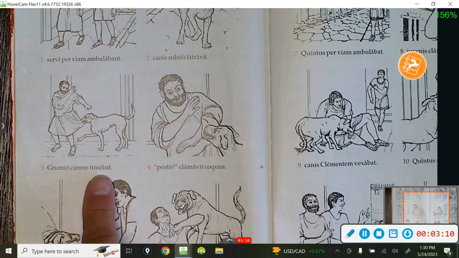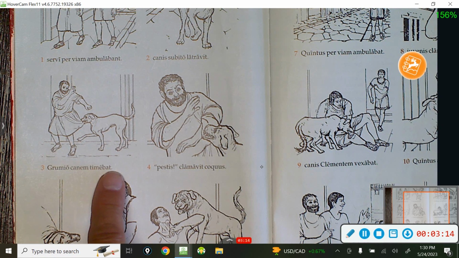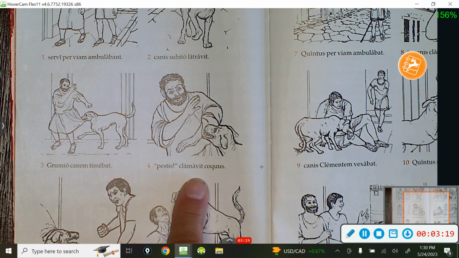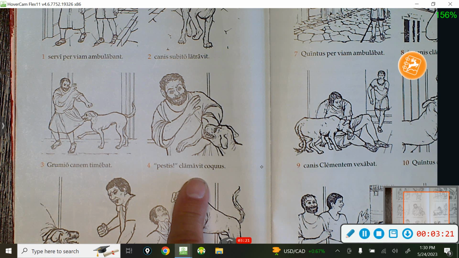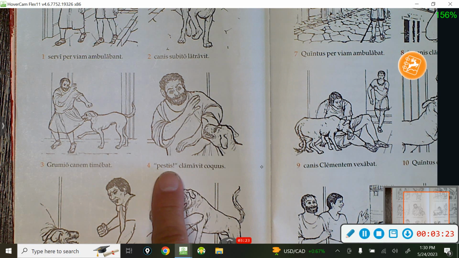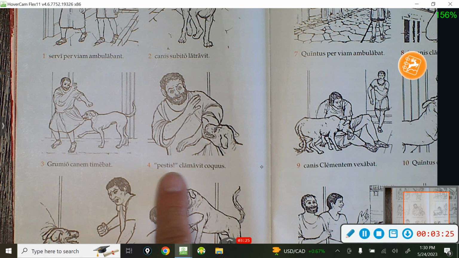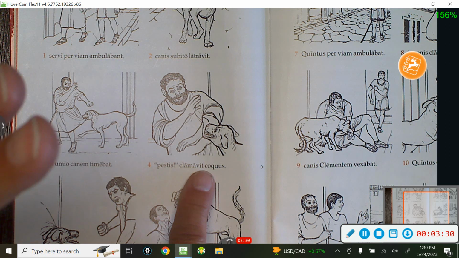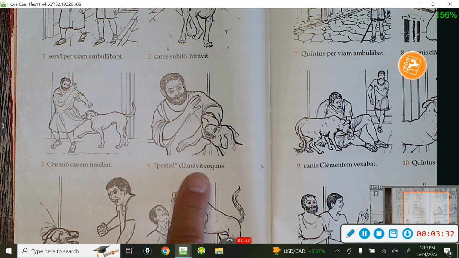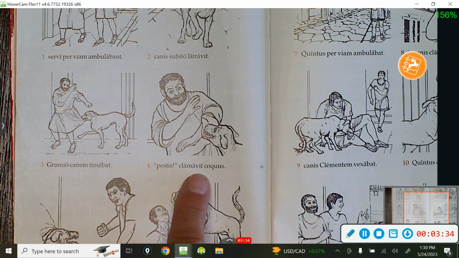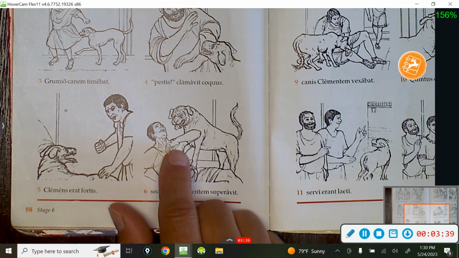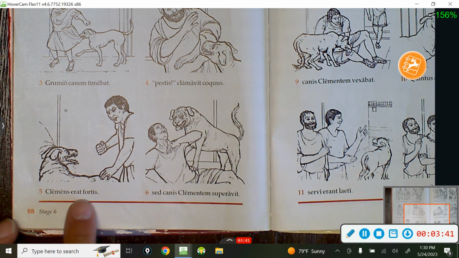Back to imperfect tense. Grumio was fearing the dog. He was fearing the dog. And now, Grumio does something one time. Pestis, clamavit Cocus. Pest, shouted Cocus. So, there you go. Completed action. He shouted. Maybe he only shouted it one time. Perfect tense.